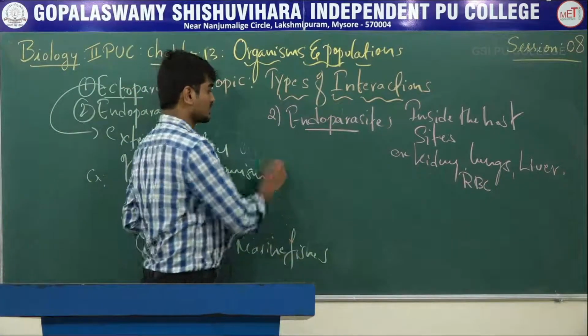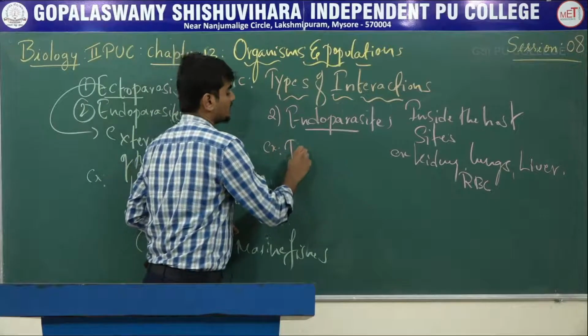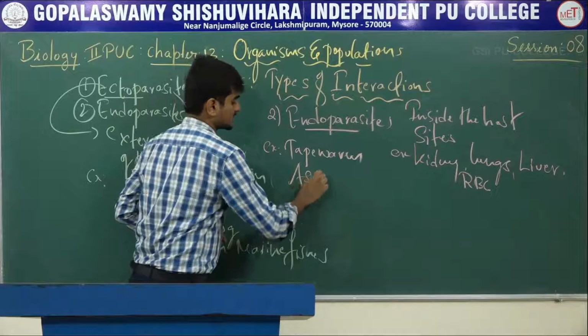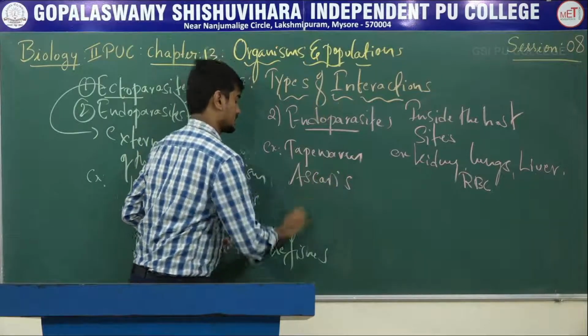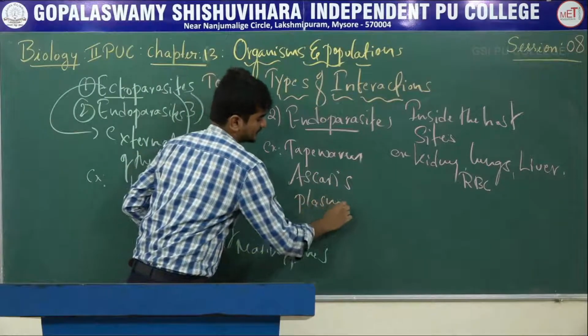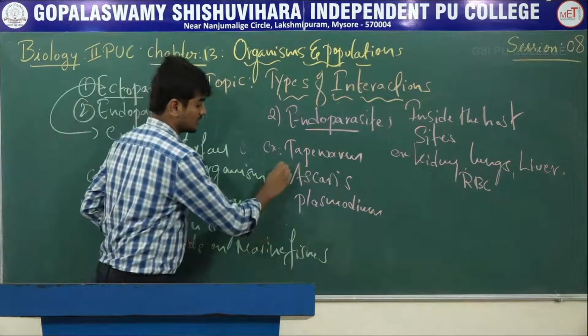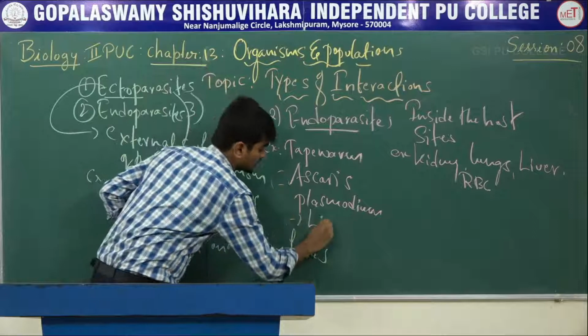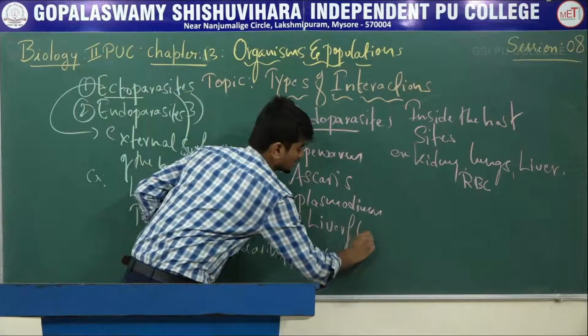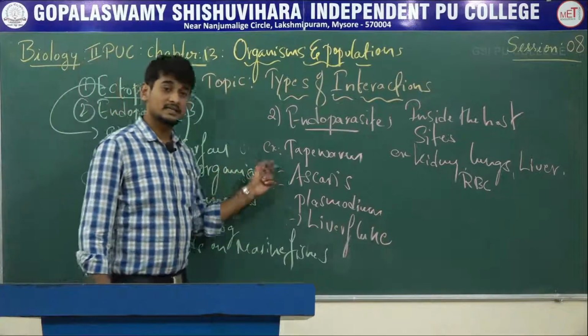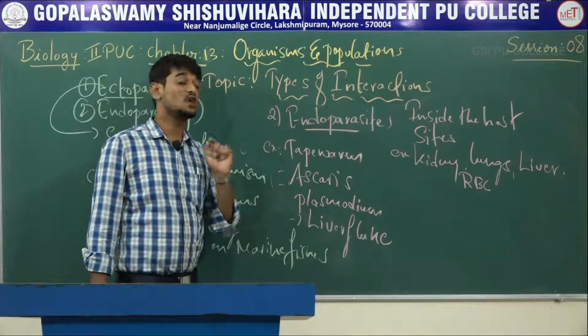Some examples of endoparasites: tapeworm, ascaris, plasmodium, and liver fluke. These parasites have specific hosts.